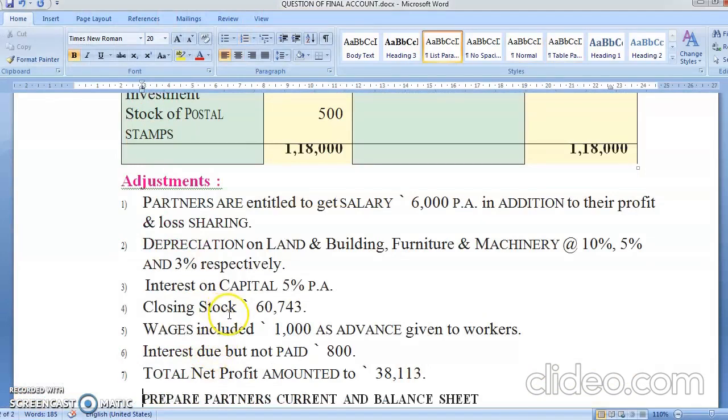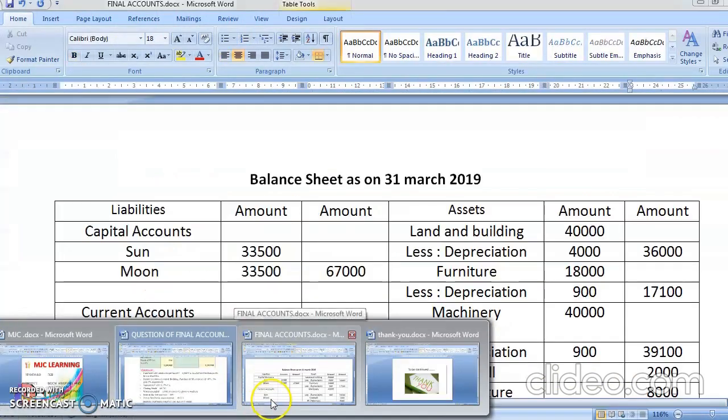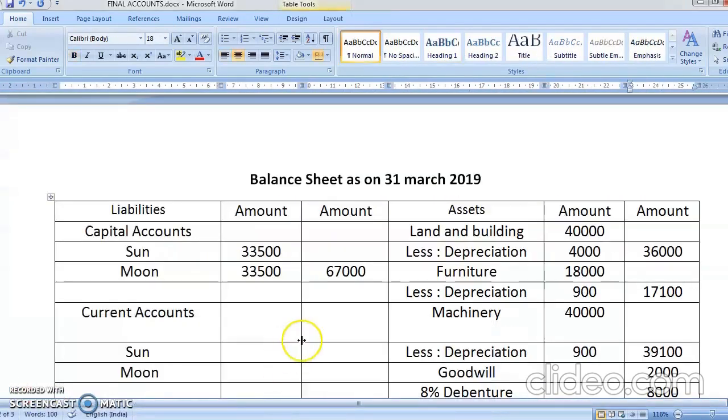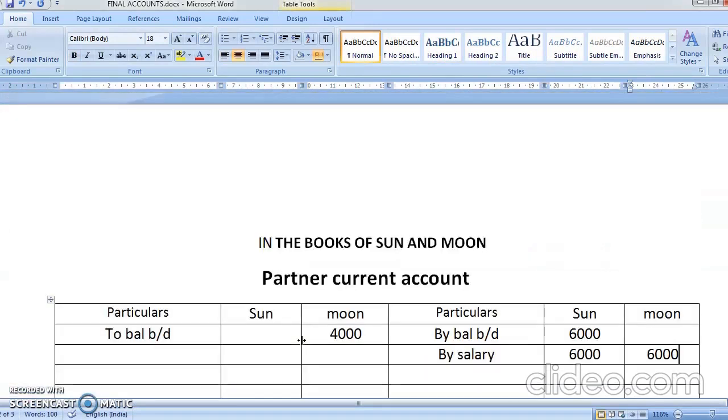Interest on capital is 5% per annum. So interest on capital, again, see capital is 33,500. So on that you will be having interest on capital. Again, interest on capital is income for a partner but expense for the company. So it will come in partner's capital credit side and profit and loss account debit side.